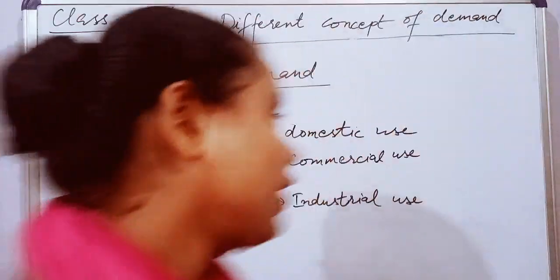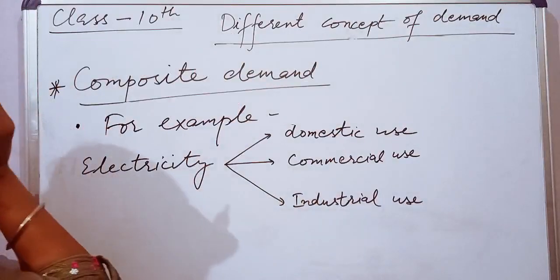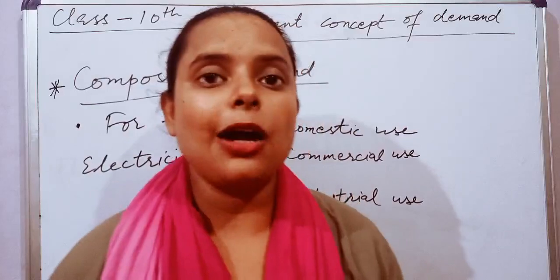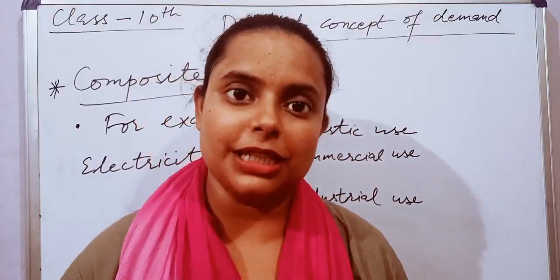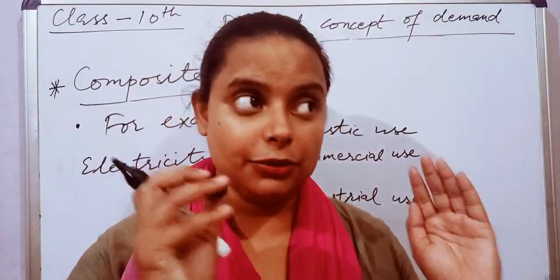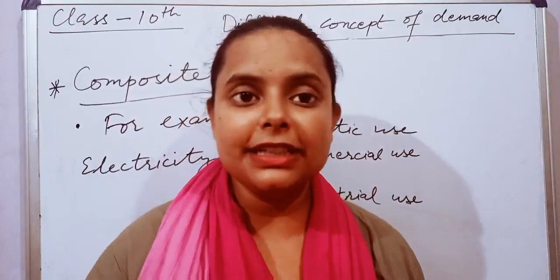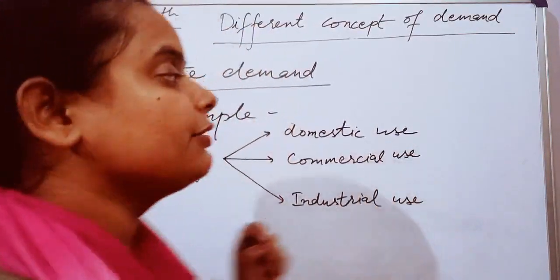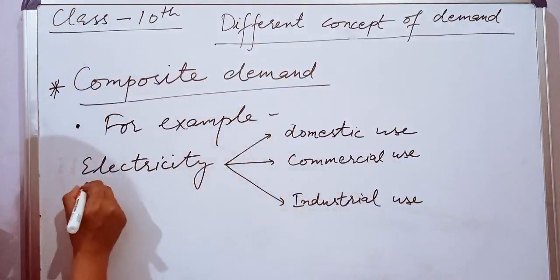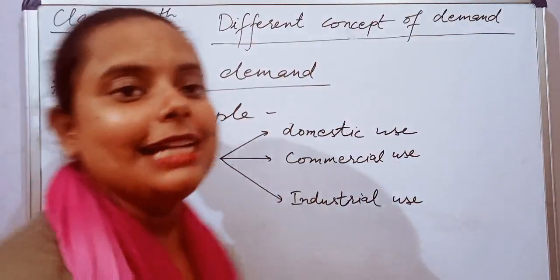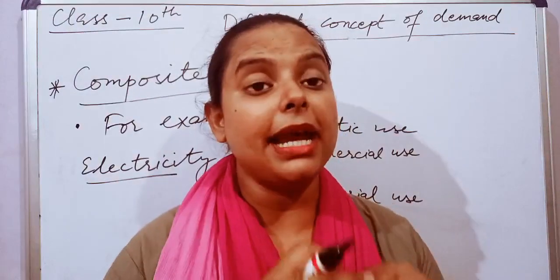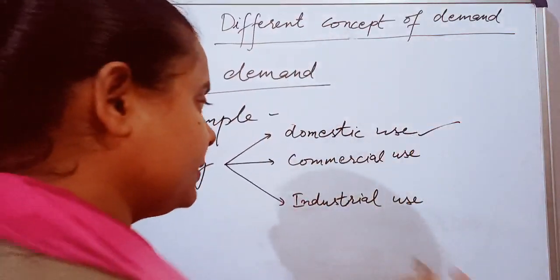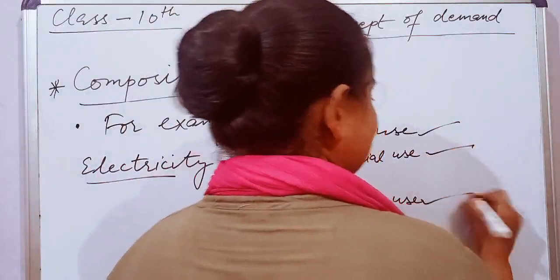Moving on to the next, that is composite demand. Composite demand is a demand when a commodity has alternative uses. A commodity which has alternative uses, the demand for that particular commodity is known as composite demand. For example, electricity. Electricity has many alternative uses, like domestic, household, commercial and industrial.